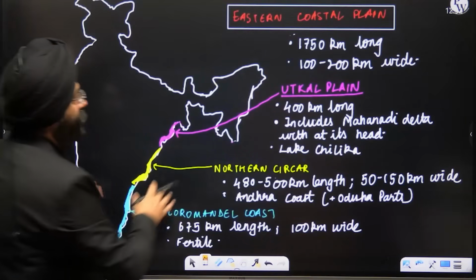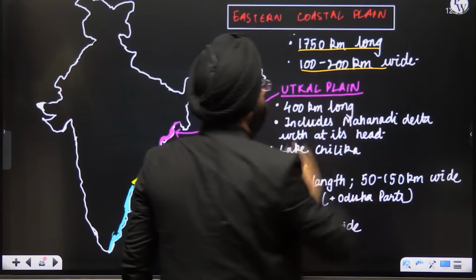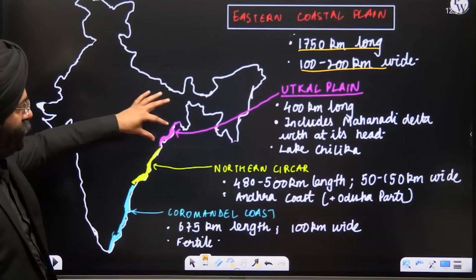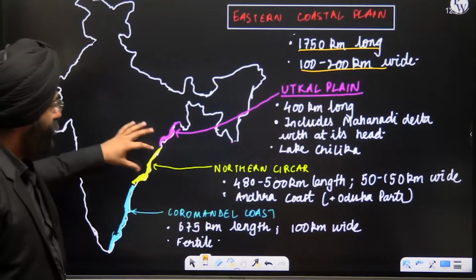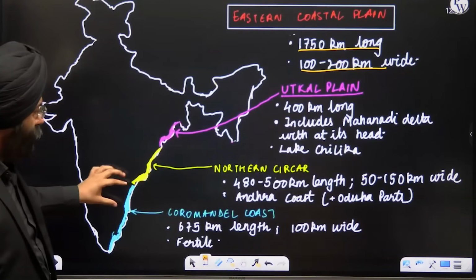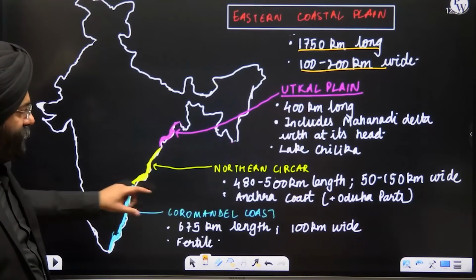Eastern coastal plain overall is 1750 kilometers, 100 to 200 kilometers wide. It is divided into various parts. First is the Utkal plain. Again, this is in the region of your Odisha. Northern Circars basically covers the region of Andhra Pradesh plus Odisha. And then you come down to regions of, again, parts of Andhra Pradesh and Tamil Nadu that is present. That is the Coromandel coast.